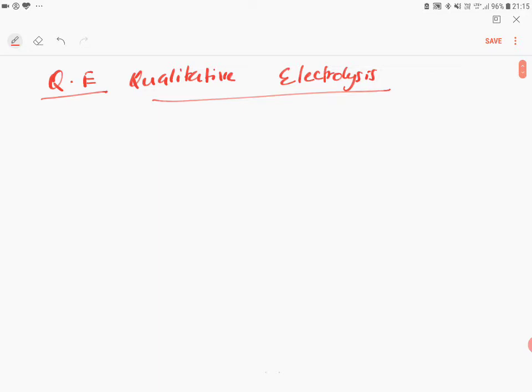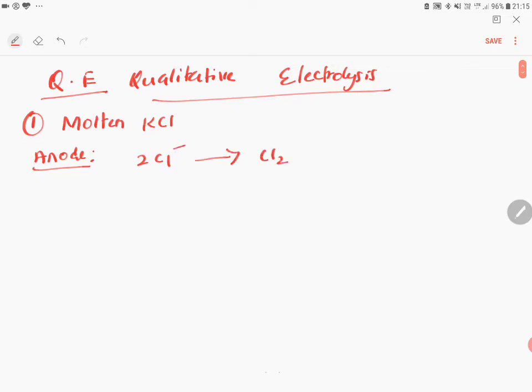Now, when you take molten KCl like NaCl, what will happen at anode? So 2Cl minus will give Cl2 plus 2 electrons. And what will happen at cathode?